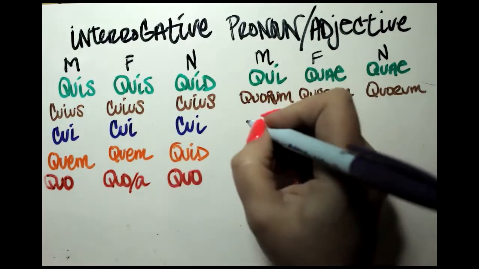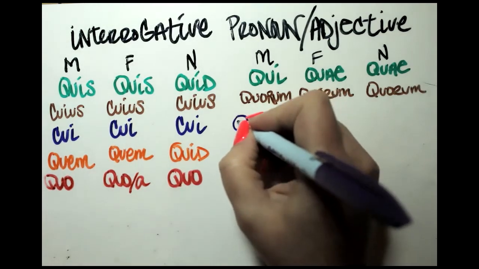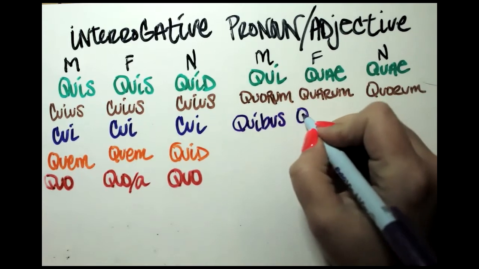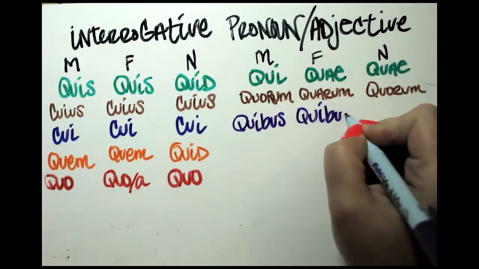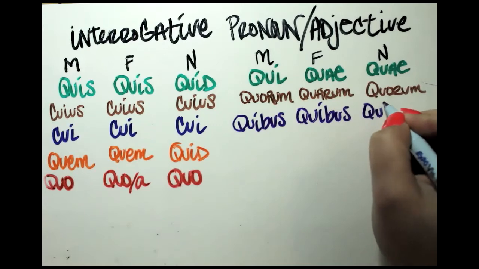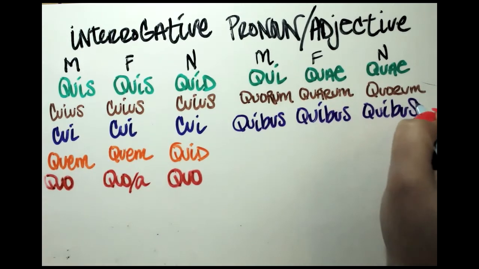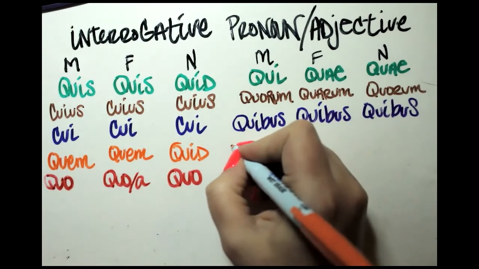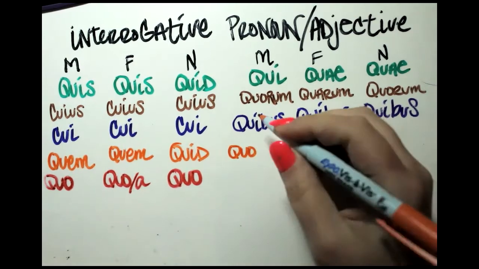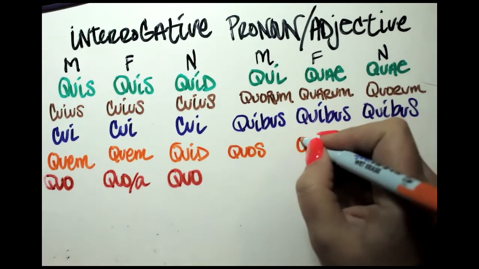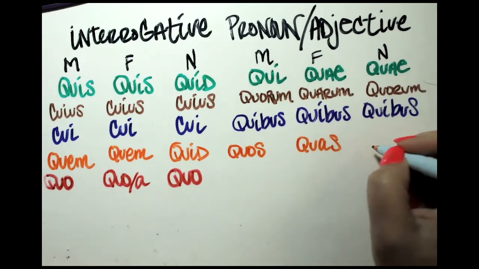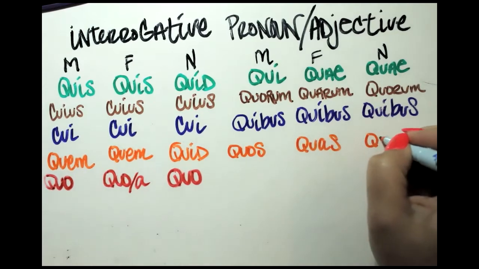In the dative, it's going to be quibus across the board, quibus. And then in the accusative, we have same as the relative, quos, quas, and then the neuter repeats its nominative form, quae.